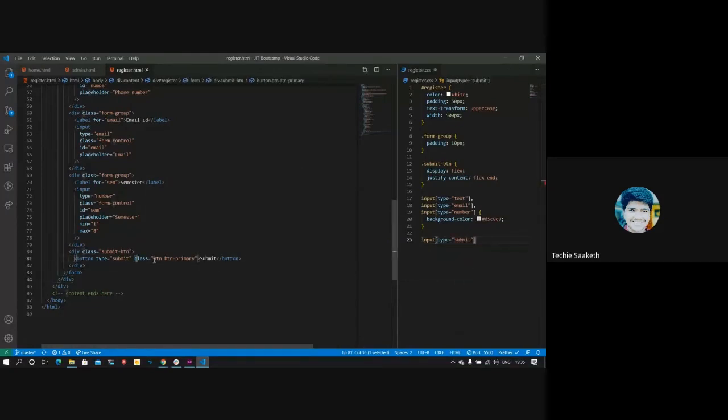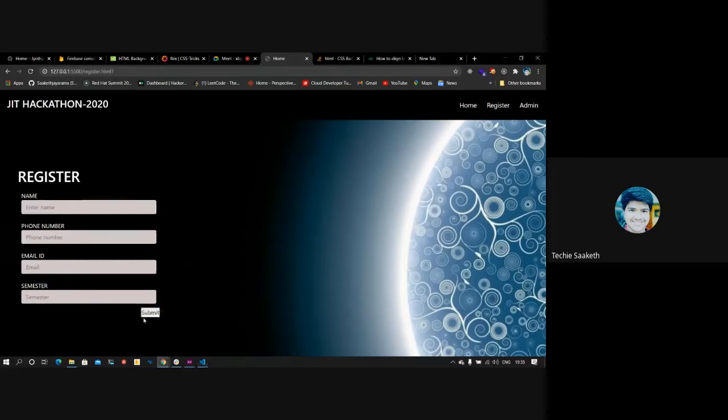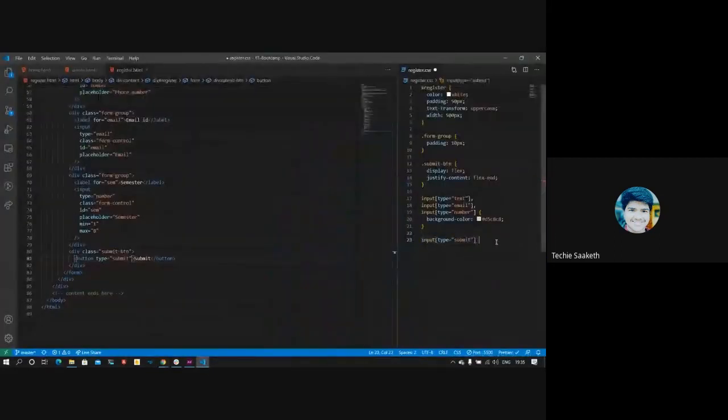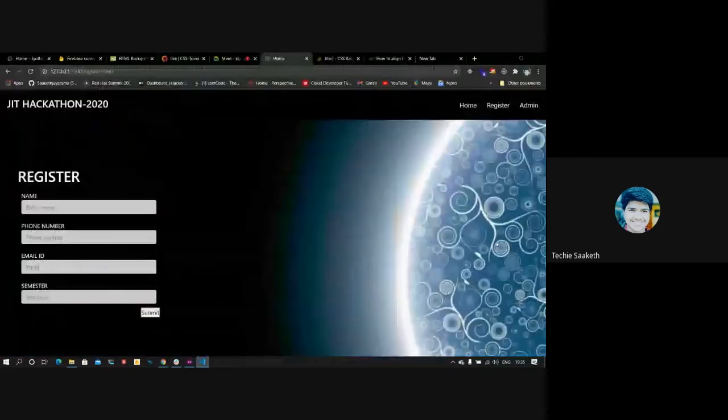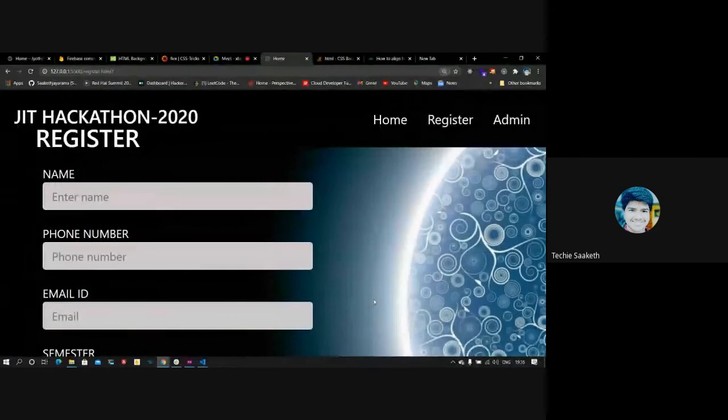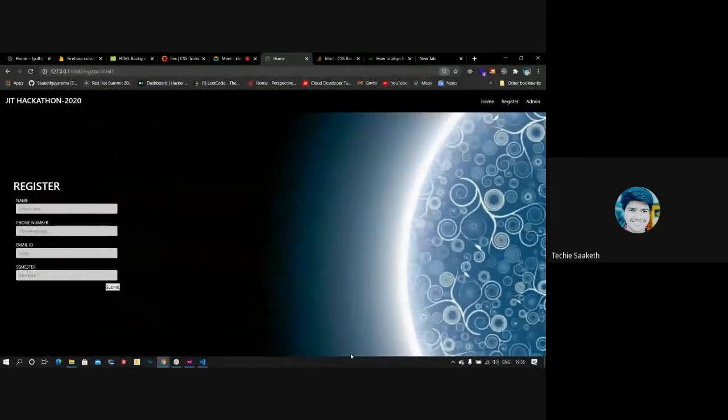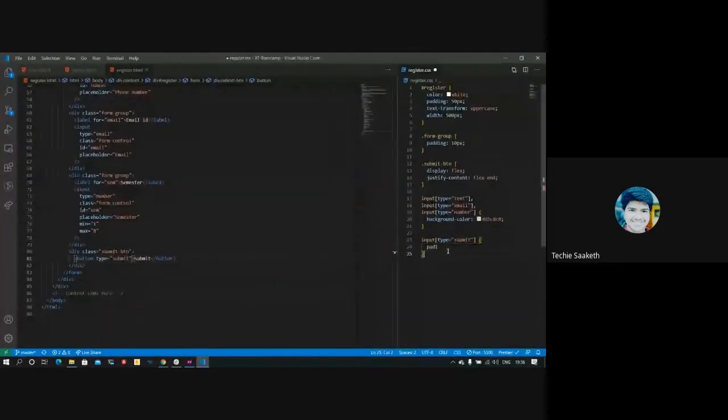I'll remove all the classes for it, so it doesn't get disturbed by other classes. Let's see, now it's the basic one, the default button. I'll give some padding to it, because after you can see the submit button is congested, so I'll give some padding to it.